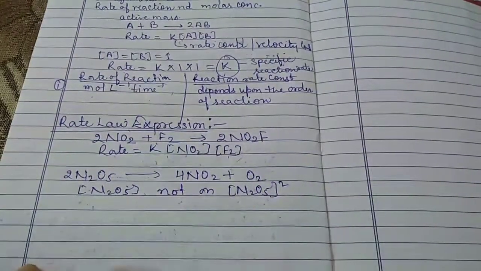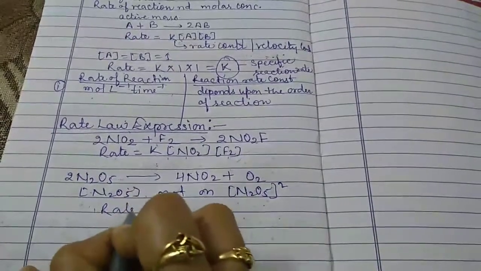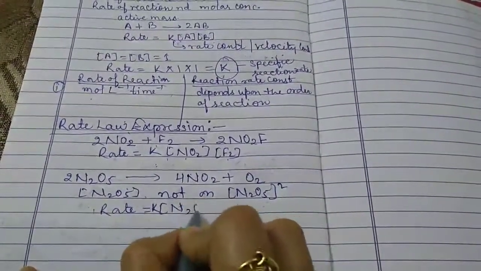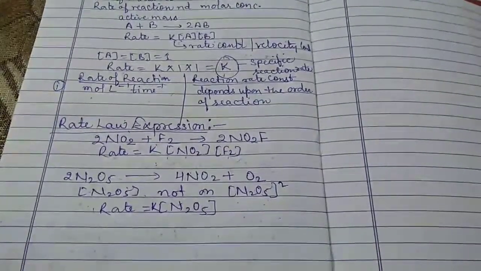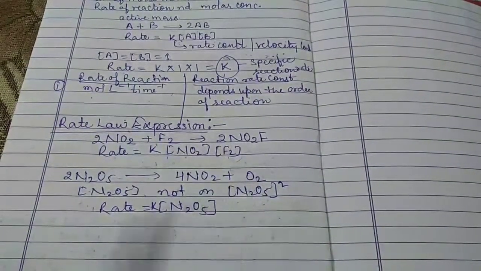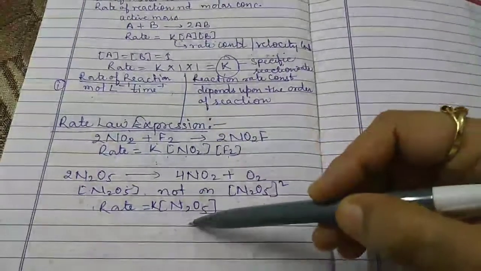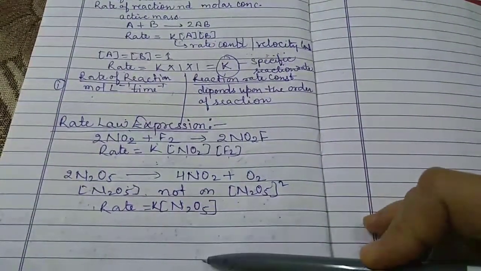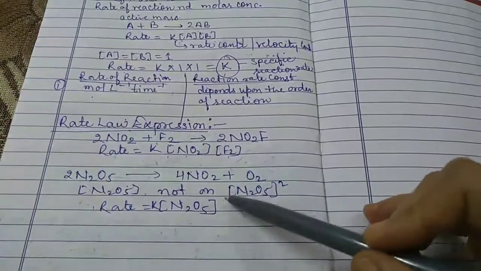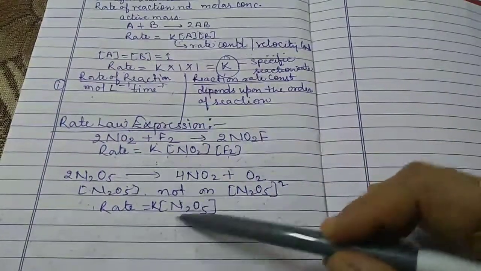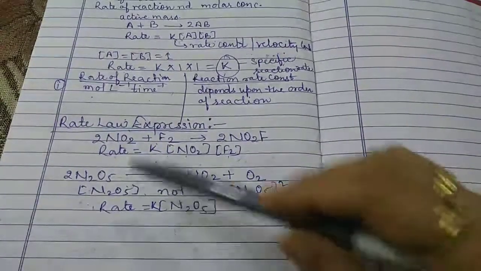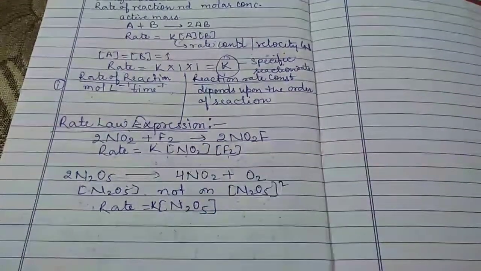Therefore, if we want to express the rate law or the rate equation for that reaction, rate is equal to K[N2O5]. So the expression which describes the reaction rate in terms of the molar concentration of the reactant, as determined experimentally, is called the rate law.